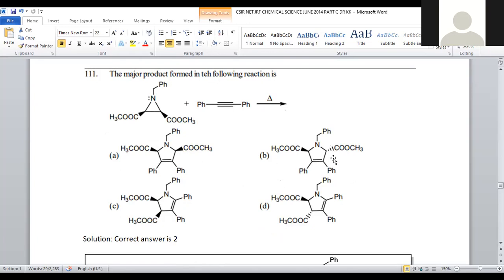That's the reason why there should be the flexibility. One of the bigger groups should be towards the VR, and any other should be away from the VR with the dotted line bond. This is the exact stereochemistry, and that is available in option number B. For question number 111, option number 2 is the correct answer.